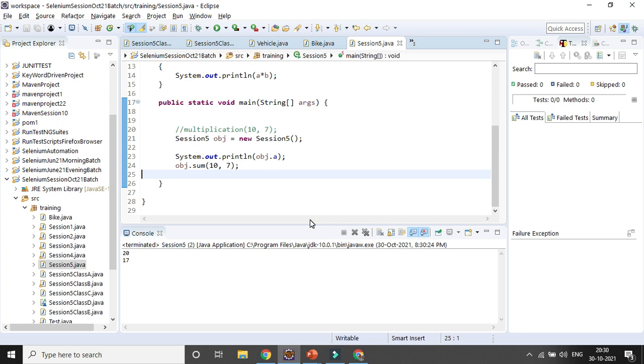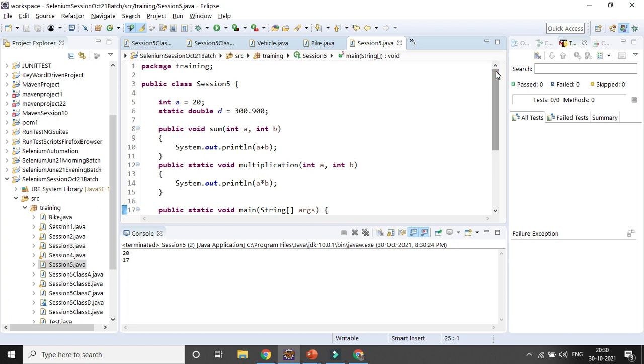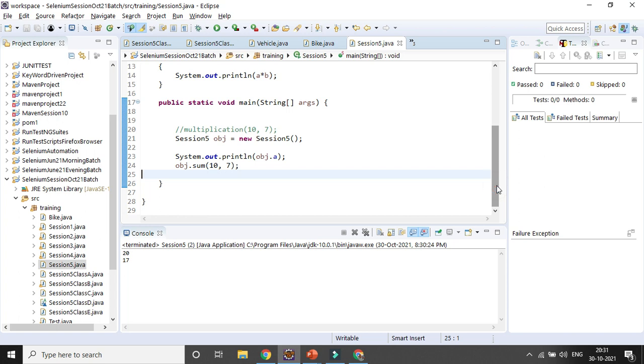Okay, so basically static is used for dynamic memory allocation. As and when you define something as static, memory allocation happens immediately, and that particular thing will work as a global thing in that particular class. So you can directly access them without creating an object or instance. In case the variable or the method is non-static, you have to create an object first, and then you can use them with the help of the object or instance you have created for that particular class.